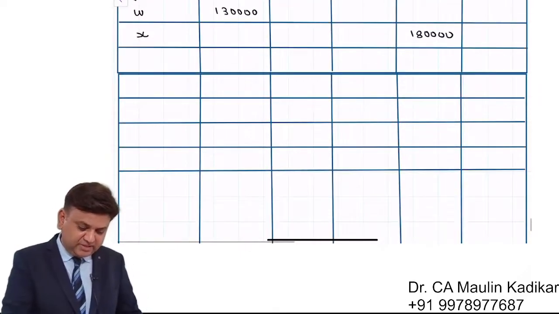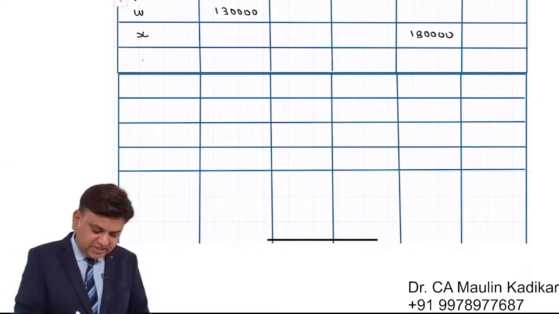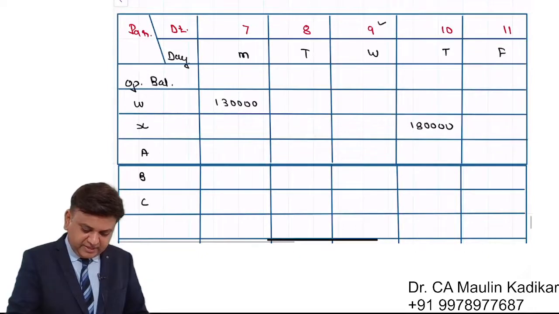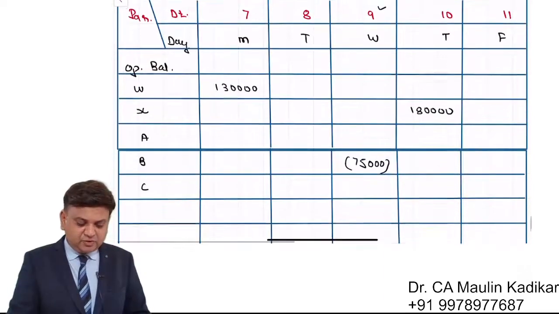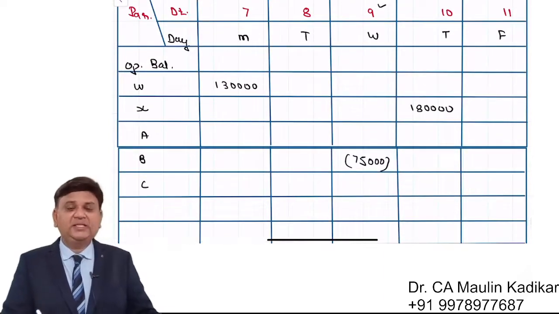So 9th we will write like this. It is A, B and C. And on 9th we will be writing an amount of 75,000. I request you to write in the chat box against C supplier on which date, how much amount.